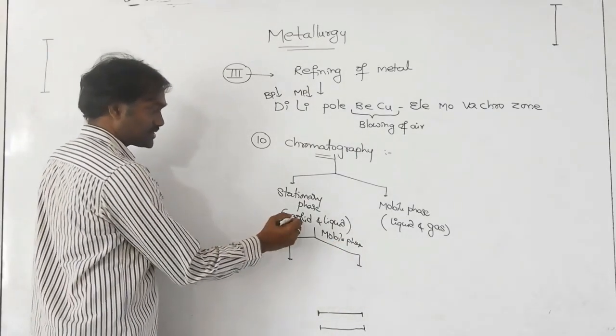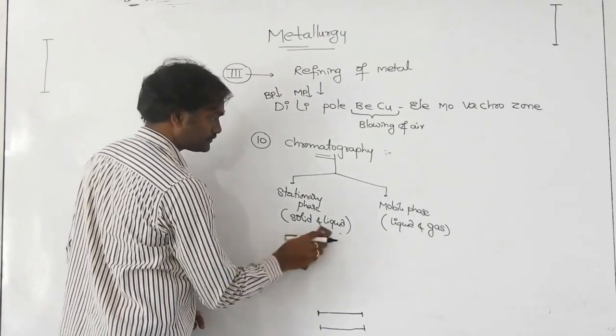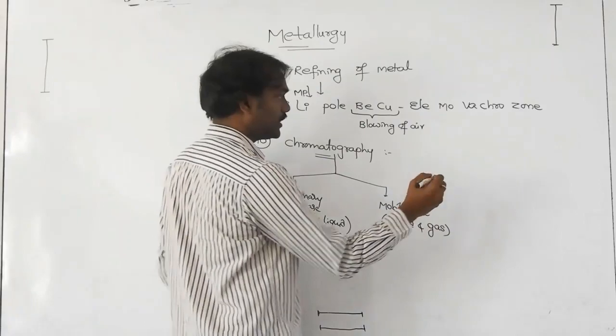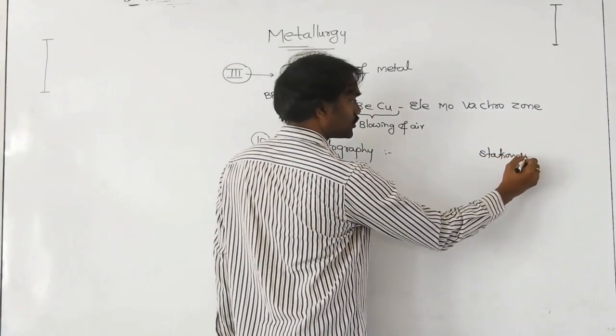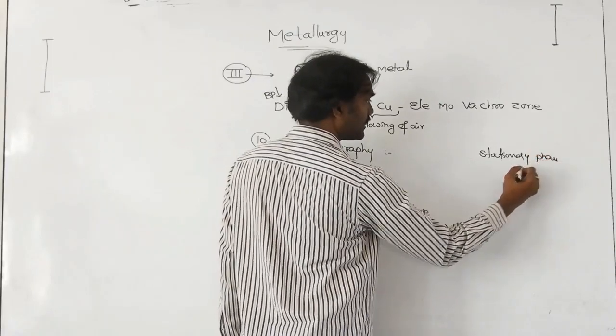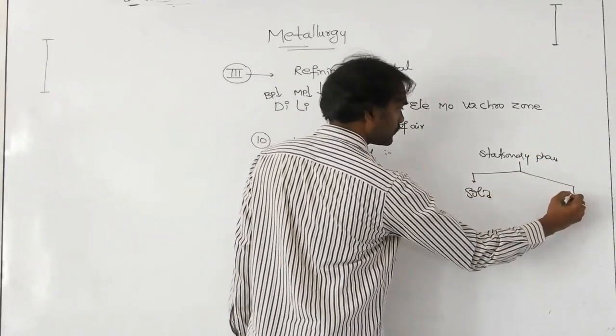So with a solid stationary phase, actually here you can separate. This is one step. You take the stationary phase. The stationary phase contains two members. One is a solid, another one is a liquid.